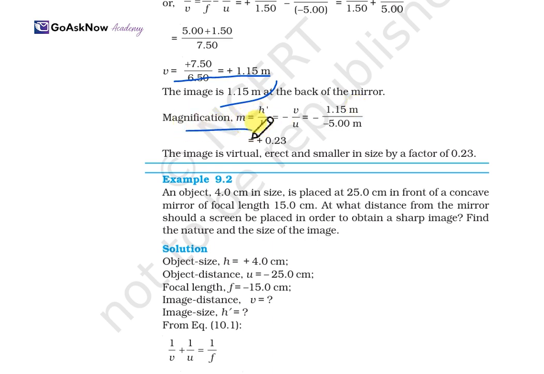And for magnification, we have to find h dash upon h, which is equal to minus v upon u. So the v value, minus of 1.15 upon minus 5, gives plus 0.23. This is the magnification value, and the image is virtual, erect, and smaller in size by a factor of 0.23. So this is the numerical based question.